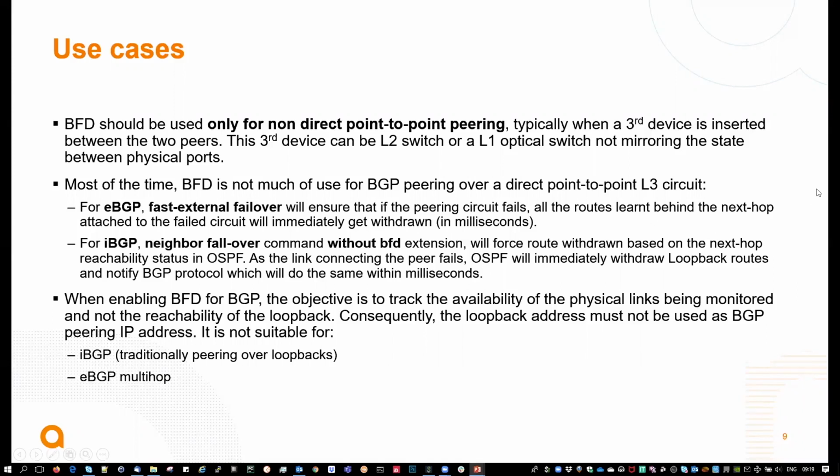So when enabling BFD for the specific case mentioned above, which is for non-direct point-to-point circuits, the objective is really to track the availability of the physical links, and not to monitor the reachability of the loopback. It's really physical link monitoring that we want to do. So as a consequence, a loopback address must not be used as the BGP peering IP address for the BFD use case. So it's not suitable for iBGP, because traditionally we have loopback addresses used for iBGP. And pay attention as well when it would be eBGP multi-hop over a loopback address.